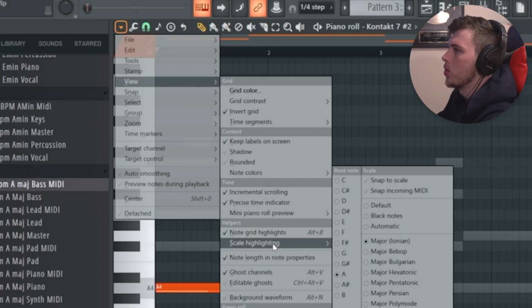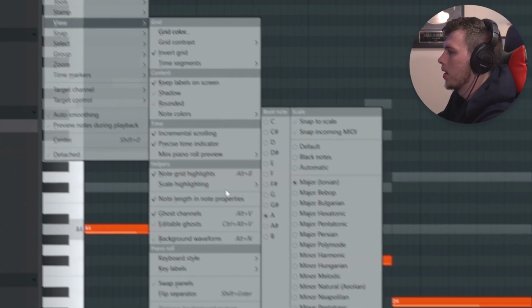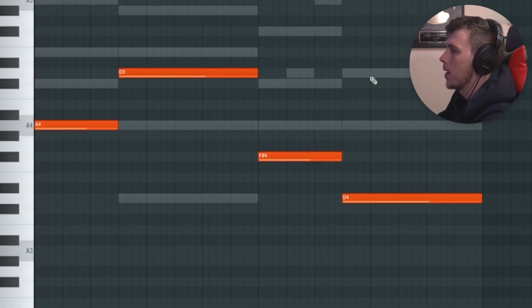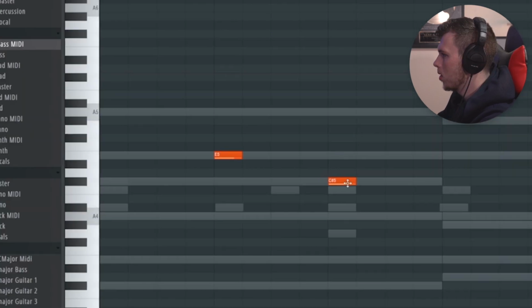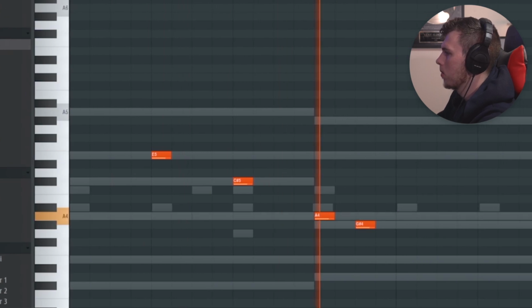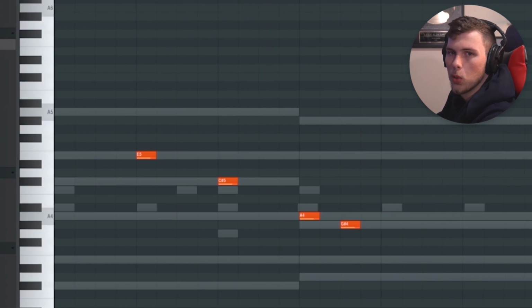One other thing I'm going to do is go into Tools, View, Scale Highlighting, and turn this on A major. As you can see, this melody is in A major, same as the live vocals, and that means that the notes highlighted in the background are all going to be in the right scale. So you can go and build some counter melodies really easily following those notes.